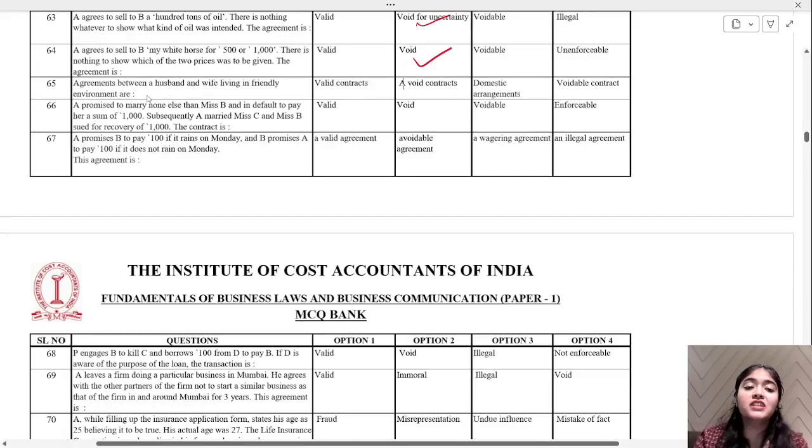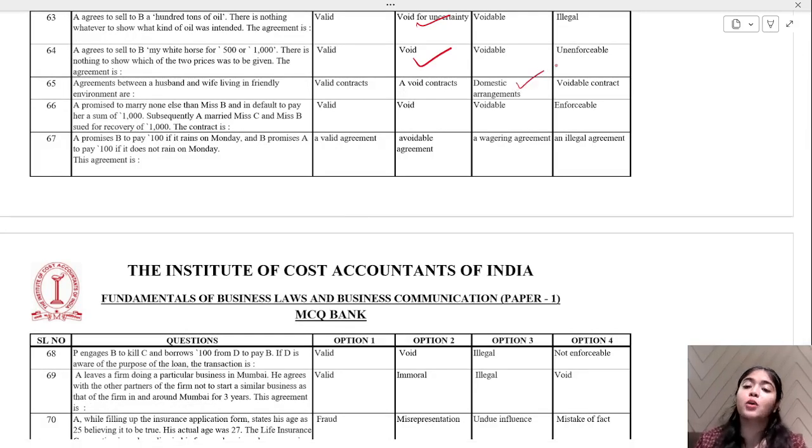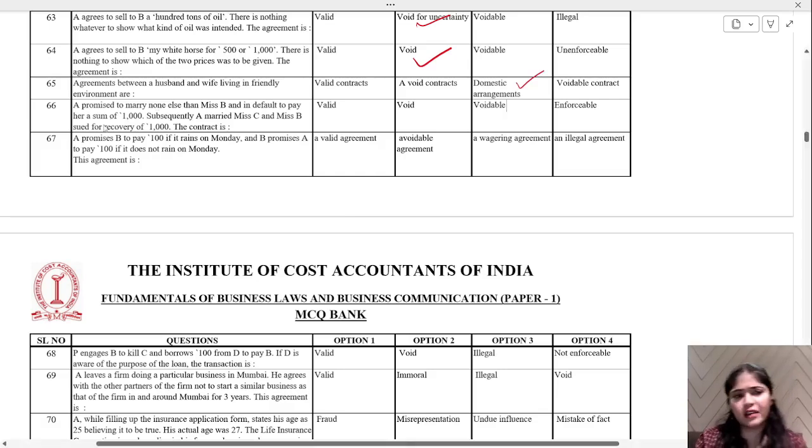Now, agreements between a husband and wife living in friendly environment are valid contracts, void contracts, domestic agreements, or voidable contracts? So that is domestic agreements, social or domestic agreements.